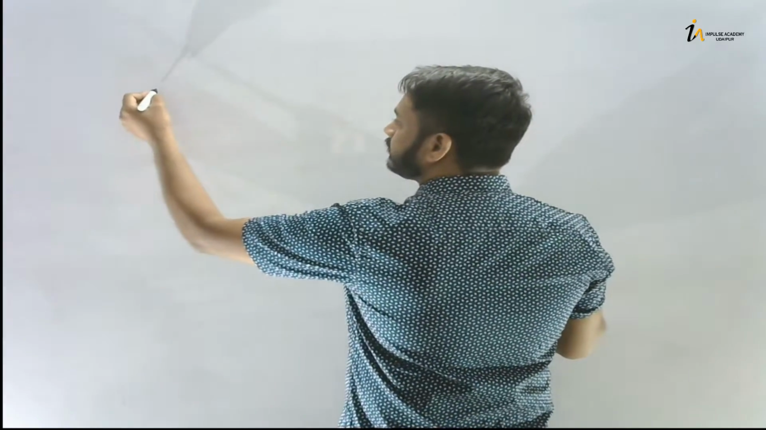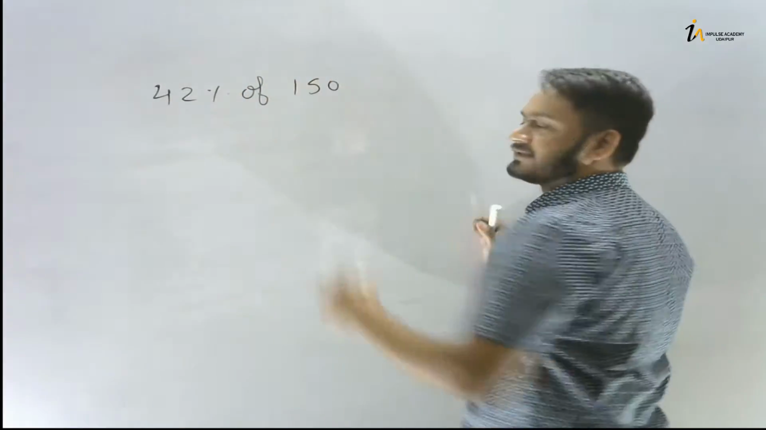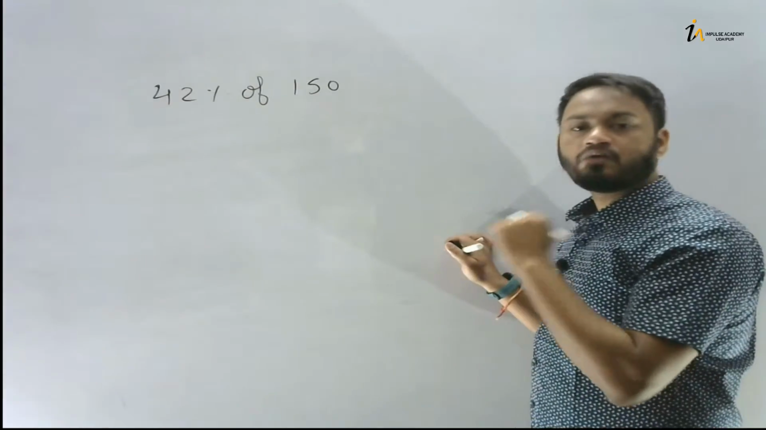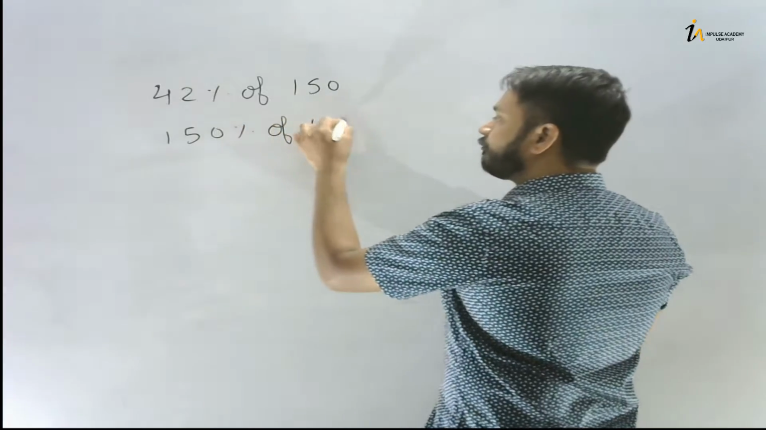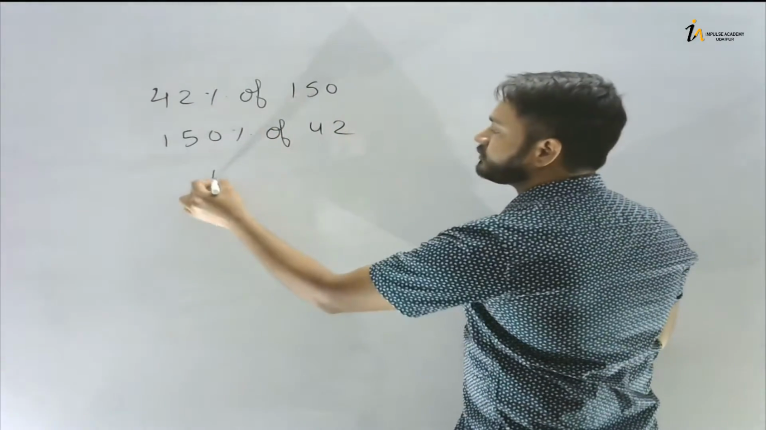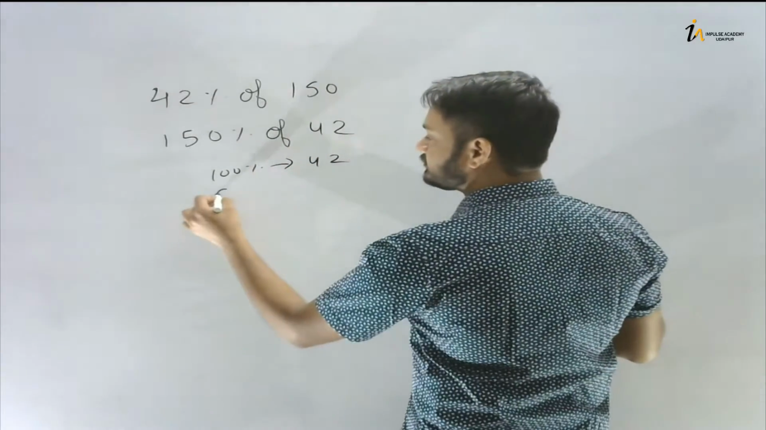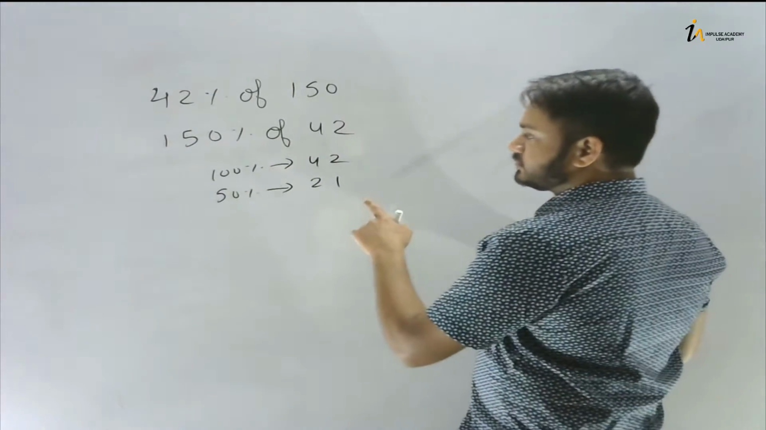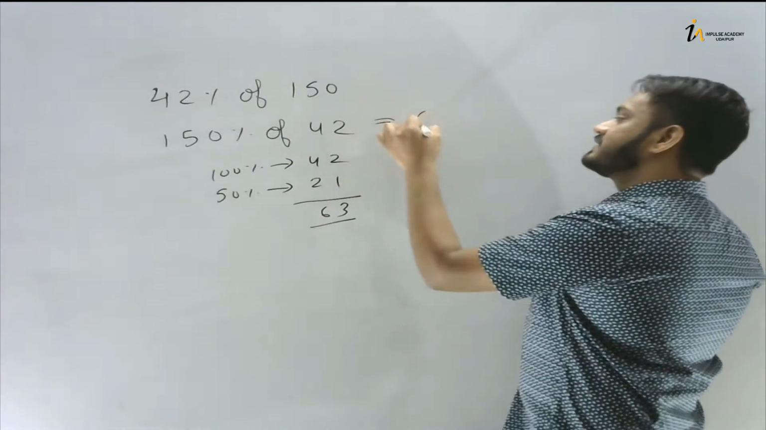Okay, the first one is, if we want to find out 42% of 150. Okay, if you want to find out this, so you can change this question. How you can change this question? You can write 150% of 42. What is 100% of this? It is 42. What is 50% of this? It is 21. Okay. So what if we add this number? What will be the number? 63. So the answer is 63.